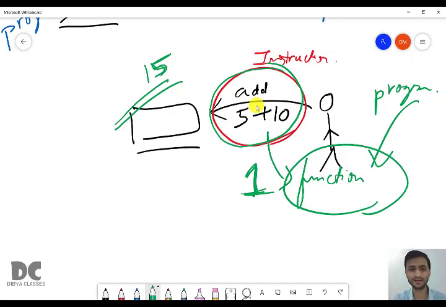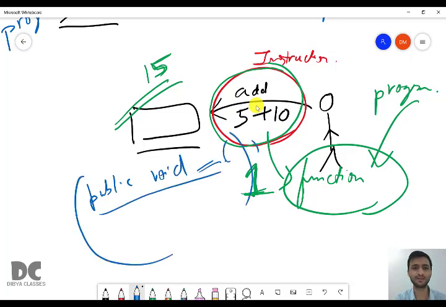So what is the function part? Do you remember writing public void function name? That part is called the function actually. But we used to write only one public void, right? From now on, we will be writing more than one function.